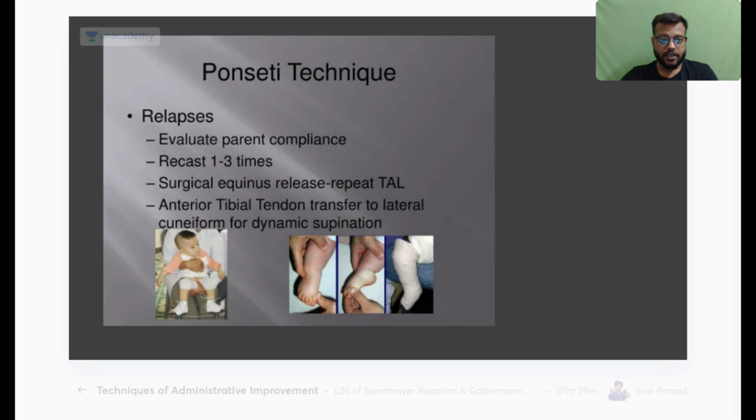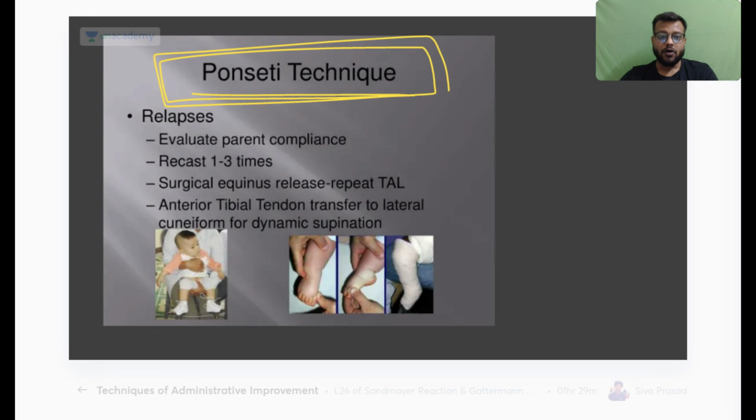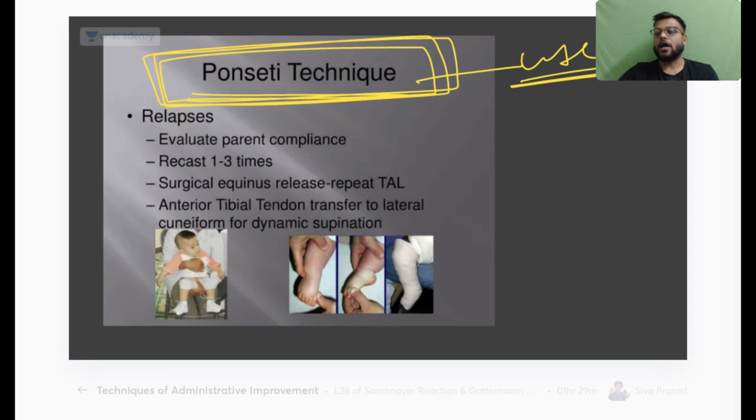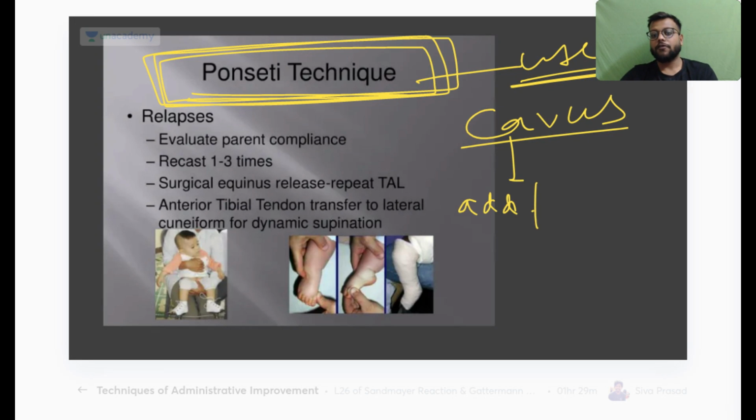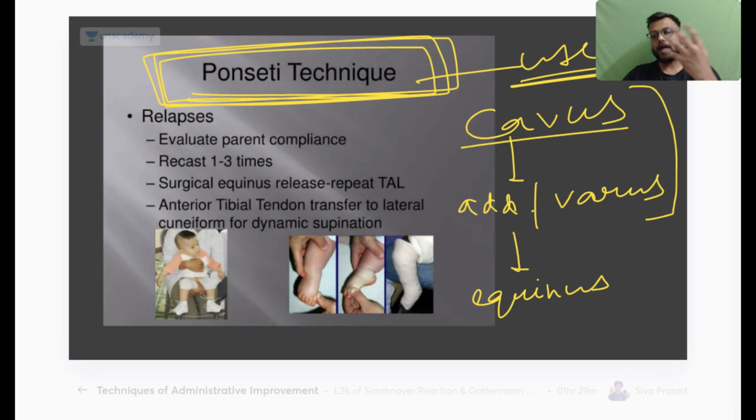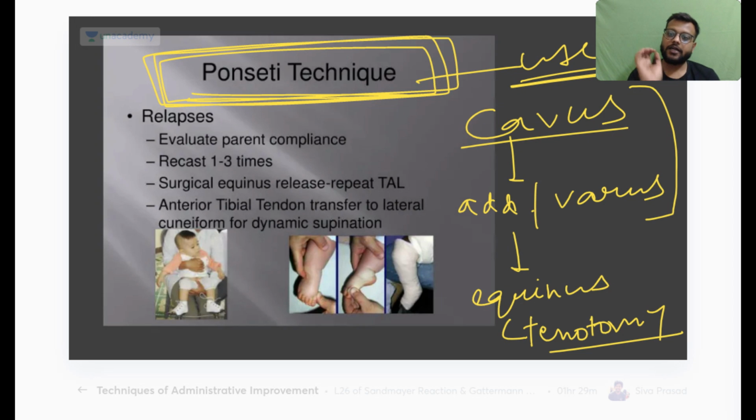So remember, this Ponseti technique is your technique of choice and it is used in clinical practice. So in the Ponseti technique, cavus is corrected first, followed by the adduction or the varus deformity, then the equinus deformity. Cavus and varus are corrected by serial casting. Okay, and the equinus deformity is corrected by a small surgical procedure which is called tenotomy, where you cut the tendon of tendo Achilles.